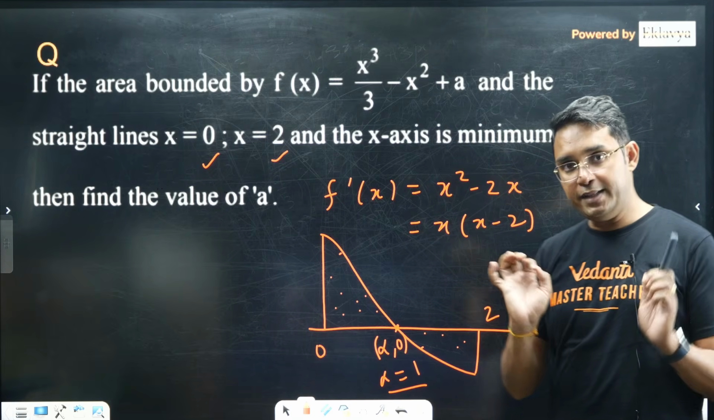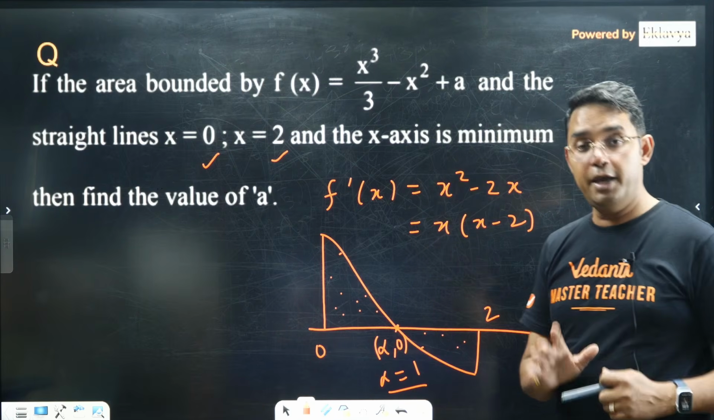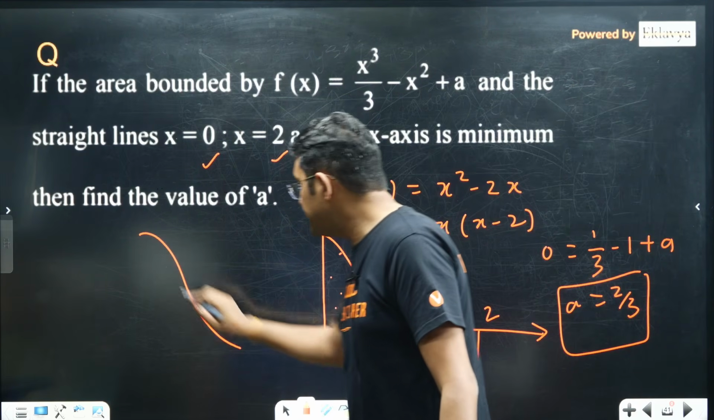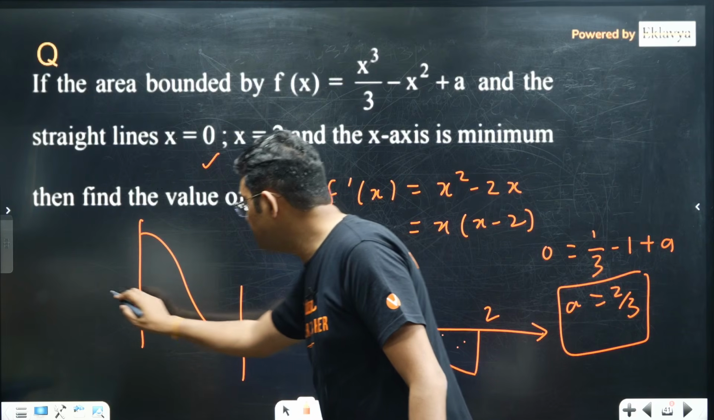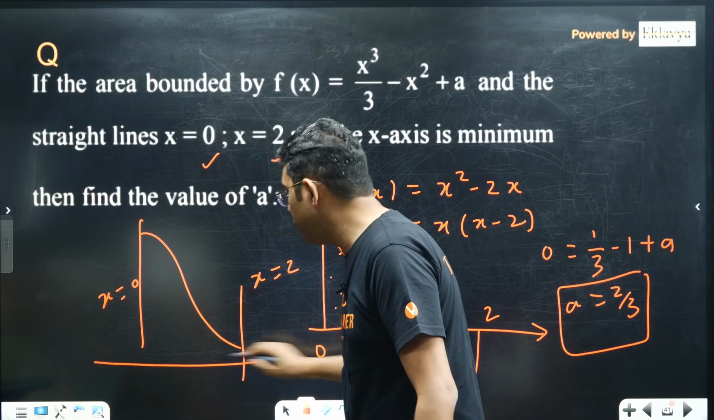But this midpoint thing, please remember midpoint, will give you the minimum area. In fact, let me tell you one more thing. Some of you might be thinking that suppose this is my 0, this is 2, x equals 0 and x equals 2. Suppose my x-axis is going from here.